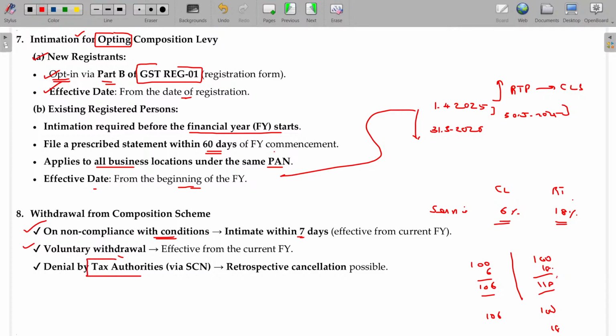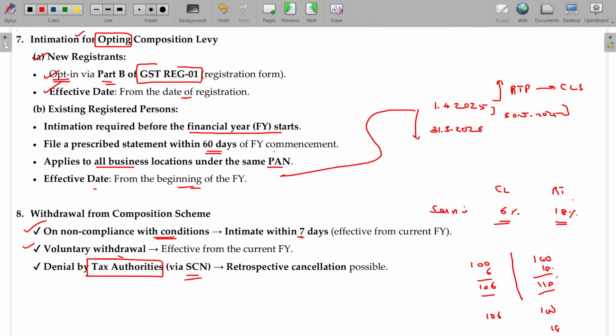And sometimes my scheme seems to be in violation. Immediately the tax authorities may deny my scheme, and they will intimate that your composition levy scheme is cancelled via show cause notice, SCN in short. You have to give me the reasons for what you do. Whatever wrong thing you are doing, the tax authorities ask for an explanation. That explanation letter is called SCN. So they will intimate a show cause notice.